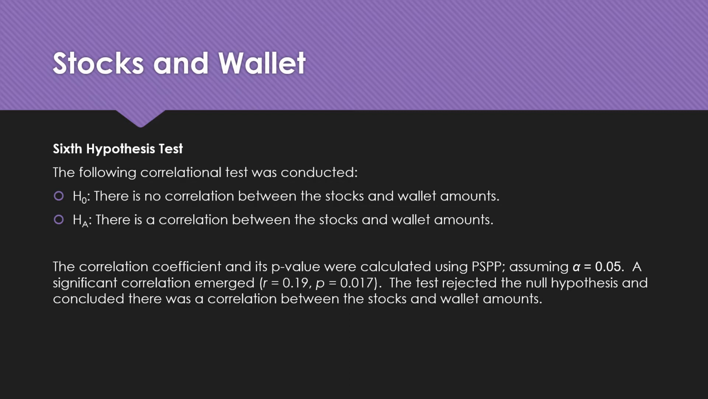A significant correlation emerged with the coefficient equaling 0.19 and the p-value equaling 0.017. We could reject the null hypothesis and conclude that there was a correlation between the stocks and wallet amounts.